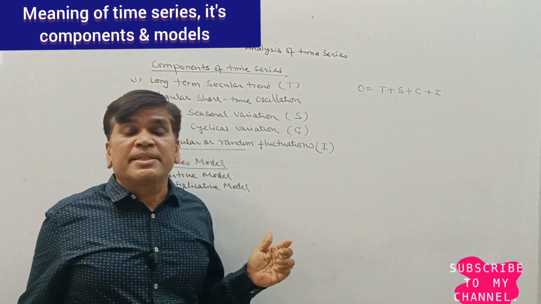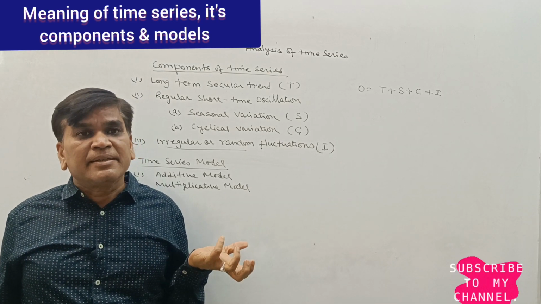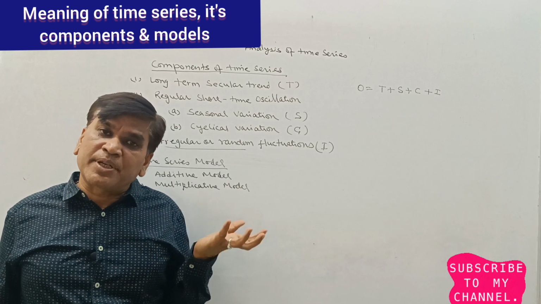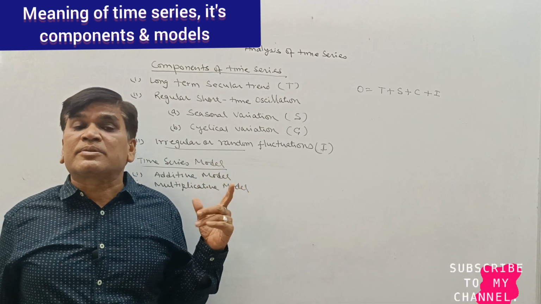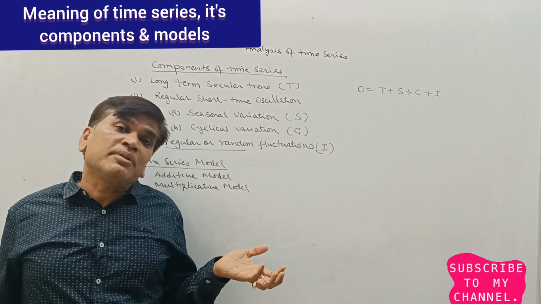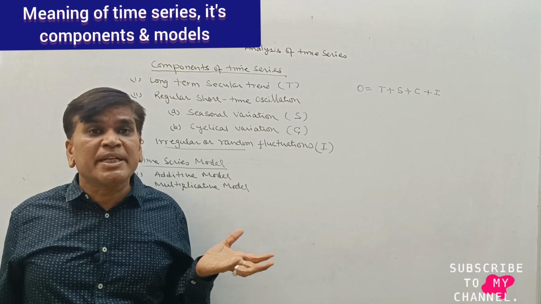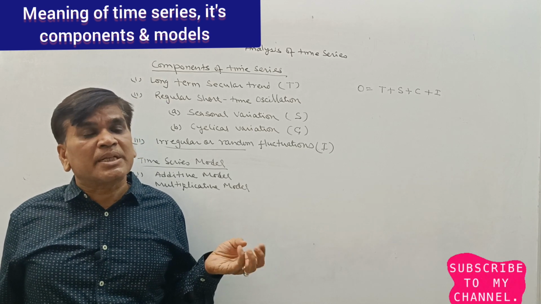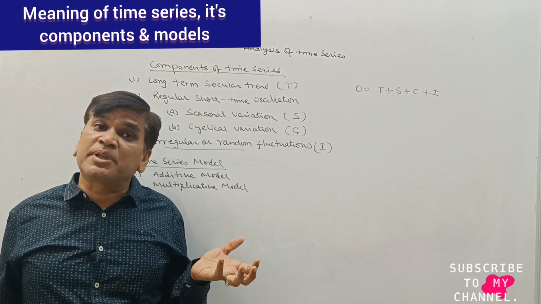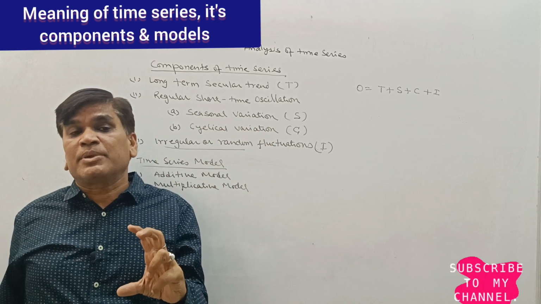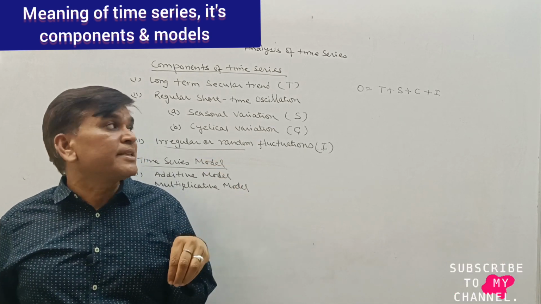So we can say that original data change due to the change in trend. Sometimes the trend is increasing, sometimes the trend may be decreasing. So the original data also change. Firstly, the increase rate of population was very high and we had a population explosion. But now the trend has changed. The increasing rate of population is now decreasing. So that is a long term trend. Firstly, it was in increasing form. Now it is in decreasing form.